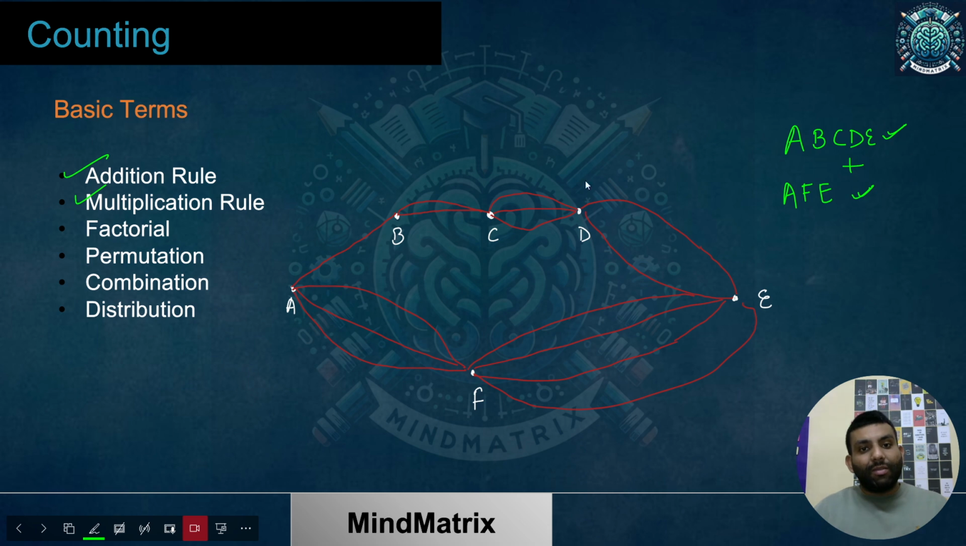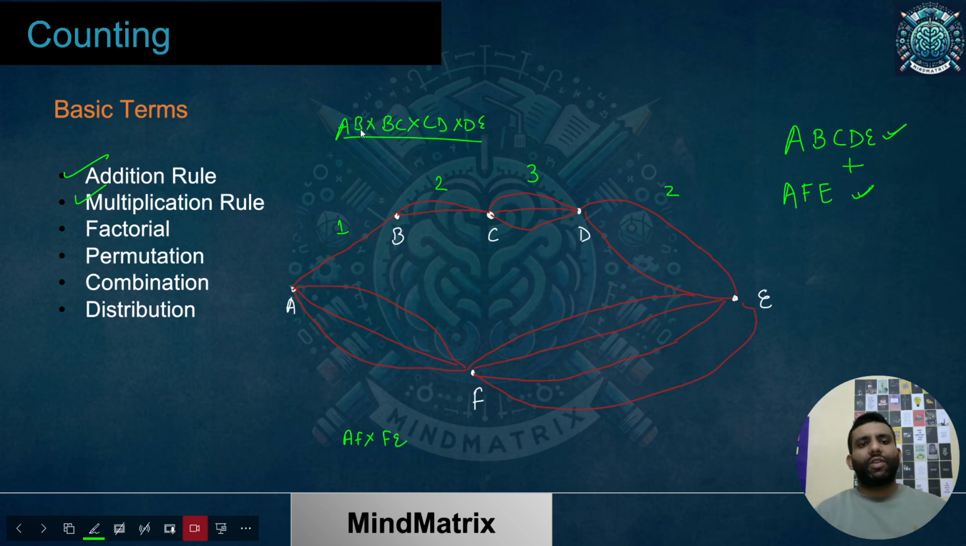So if I talk about ABCDE, what is the number of ways I can cross it? From A to B I have only one choice. From B to C I have two choices. From C to D I have three choices. From D to E I have two choices. Because I want to go from A to E, I have to cover A to B, B to C, C to D, and D to E. So the number of ways for A to B multiplied by B to C into C to D into D to E is going to be my answer for ABCDE. And similarly, A to F multiplied by F to E.